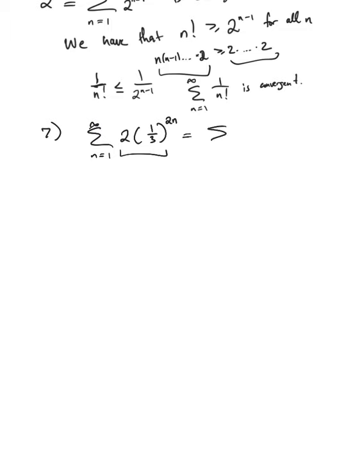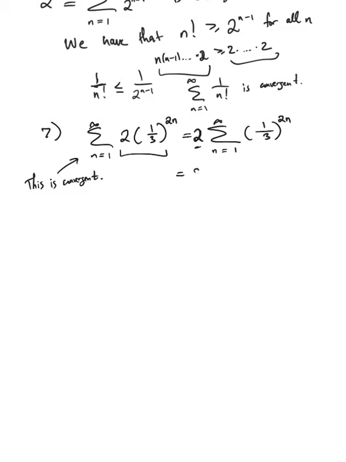So in particular, this is equal to 2 times the sum from n equals 1 to infinity of (1/3) to the 2n, okay? You could wonder why I can take the 2 out, but what I should really say is first this is convergent. Okay, and therefore we know that if you take the limit of 2 times a sequence, then it's 2 times the limit. Okay, so that's why you can pull the 2 out of a series.